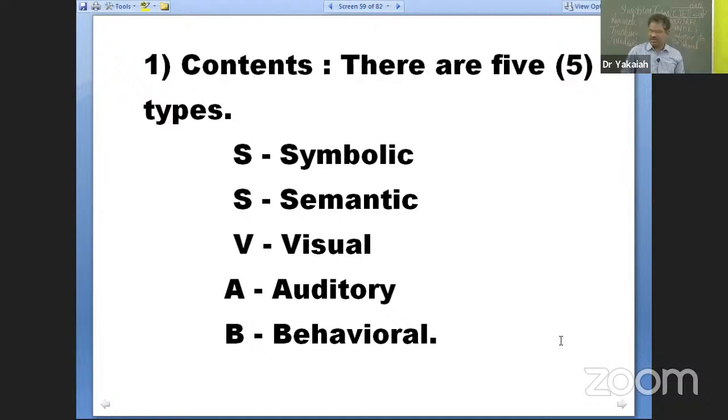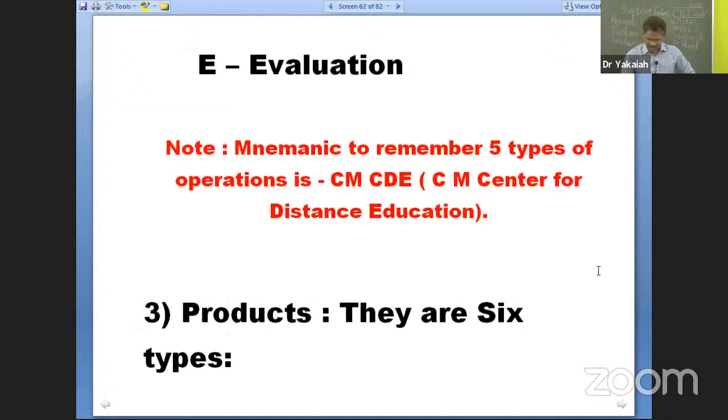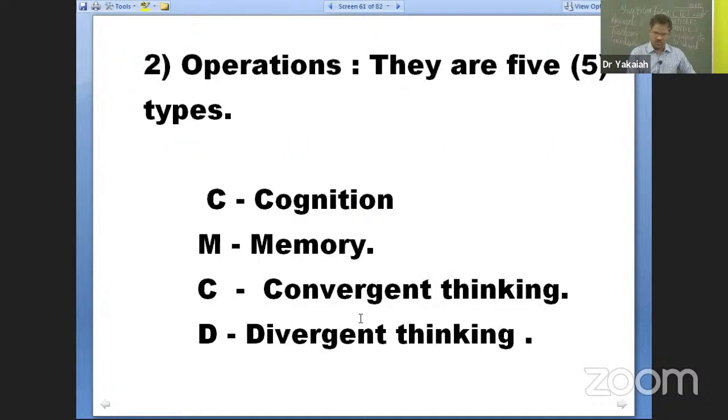All right. Yes, Swami Vari Abhayam is there to remember contents. Now let's move on to the next operations. How many types of operations are there? 5 types of operations again. So what are those? Cognition, memory, convergent thinking, divergent thinking, and evaluation.